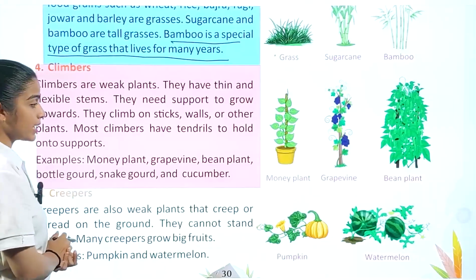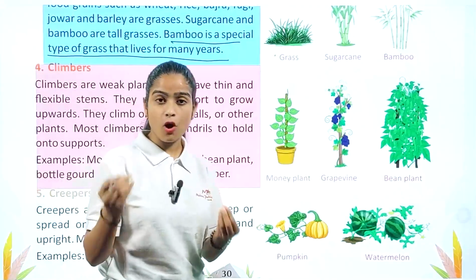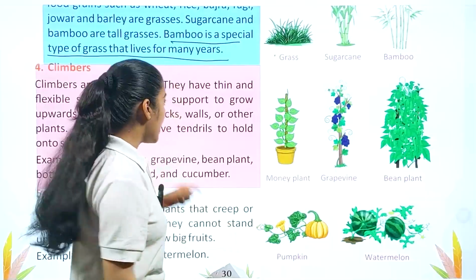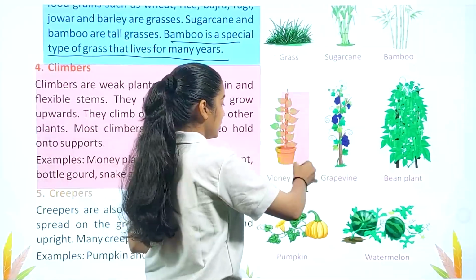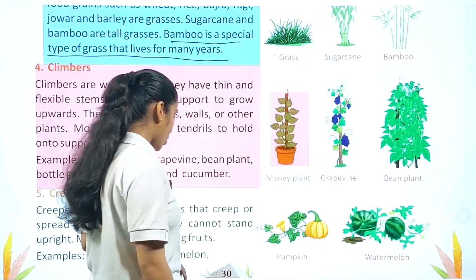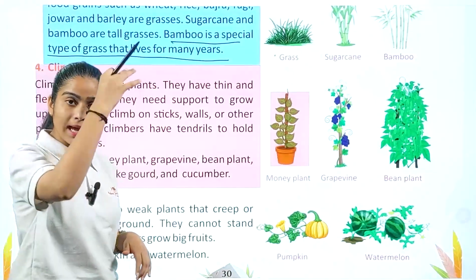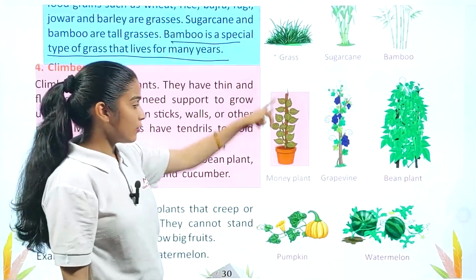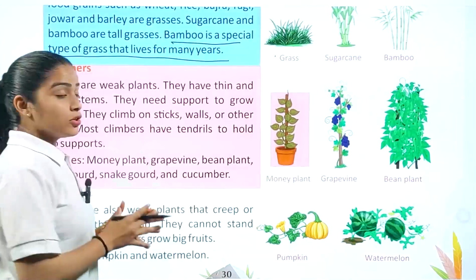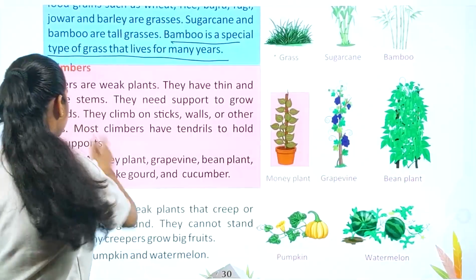So what we understand here, if you see, money plant is a very common plant which you see in your surroundings, and this is an example of a climber. And what we see here is that this type of money plant always needs support because it lies downward, and we have to take it in an upward direction. So we have to hold it with a support.